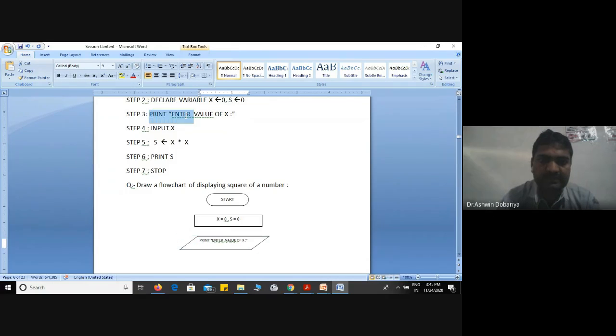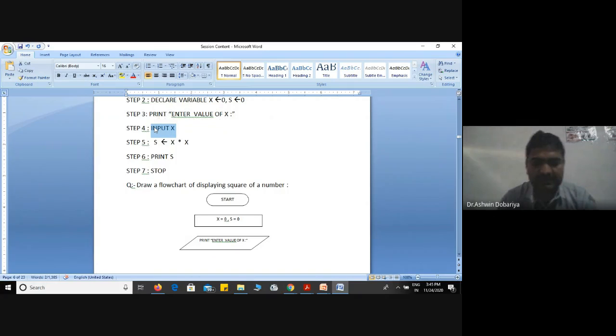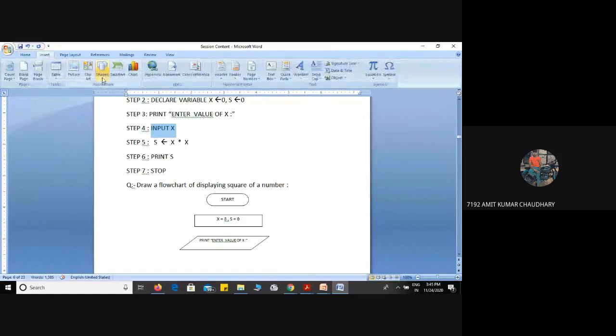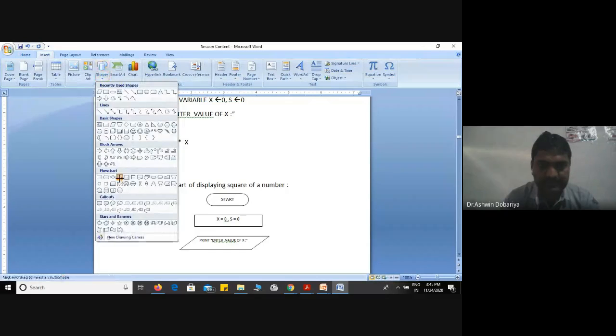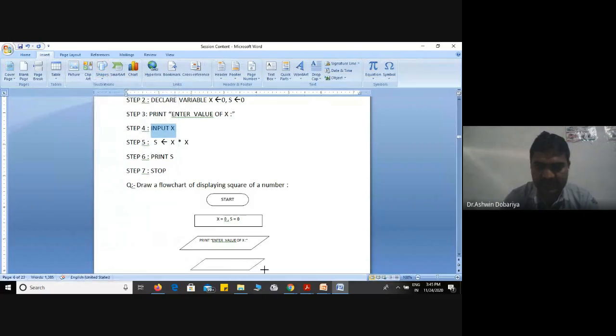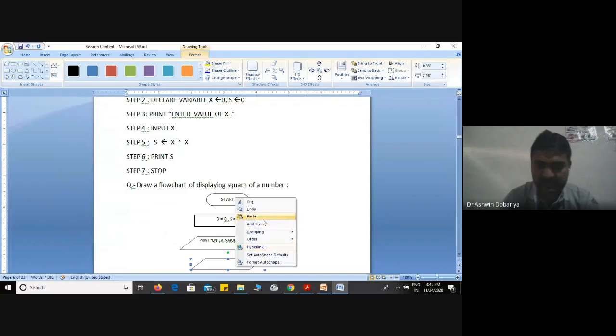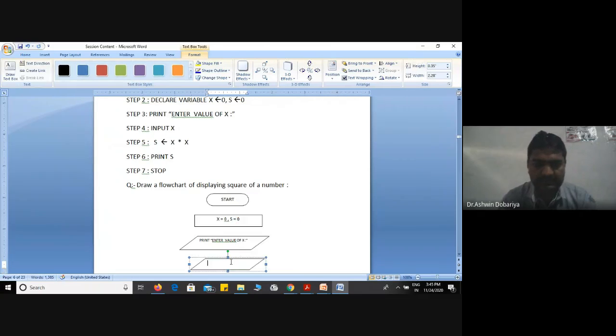After this statement, we want to store the value in x. So this is an input statement. Which symbol can we use for this statement? Parallelogram. Again the same symbol. You can say IO or cross rectangle. Yes, we can paste this. See, do not leave any symbol individually. Every symbol must connect with each other.